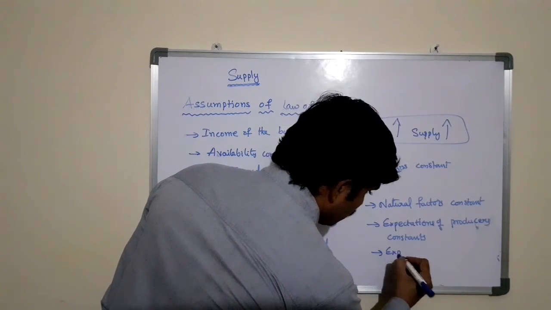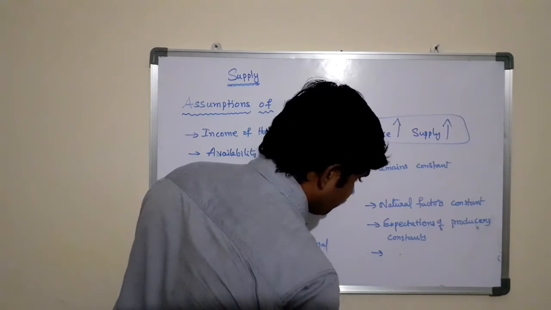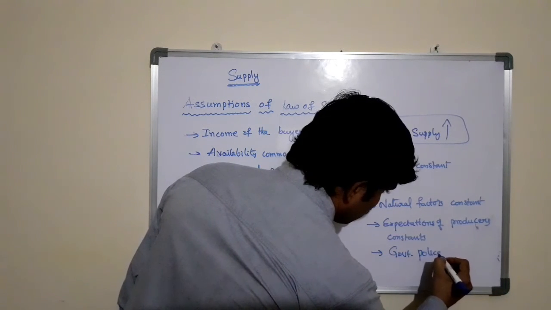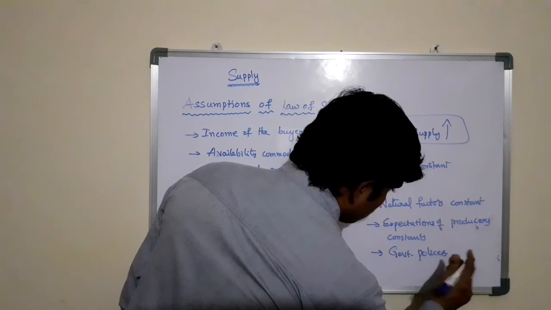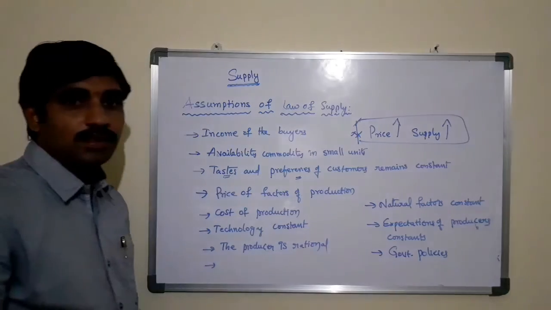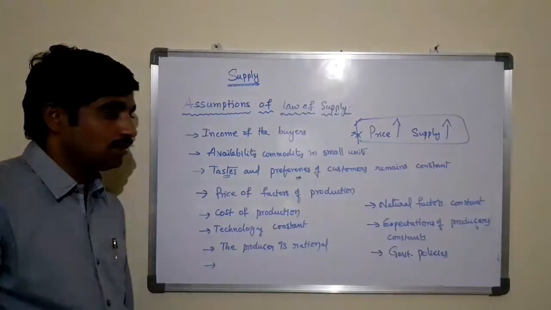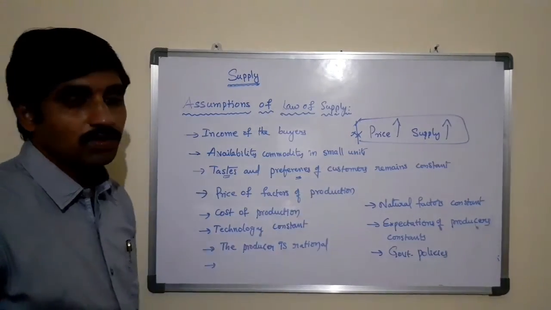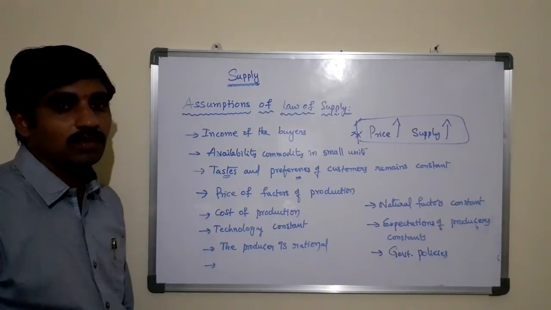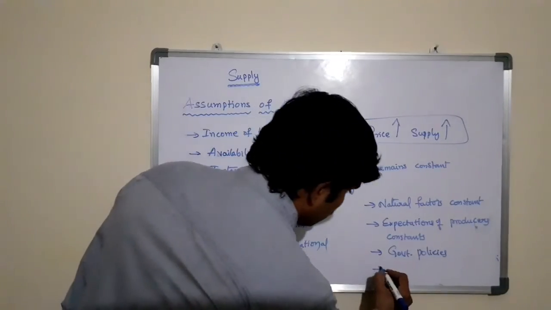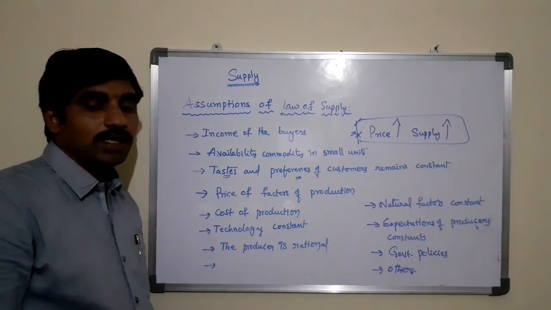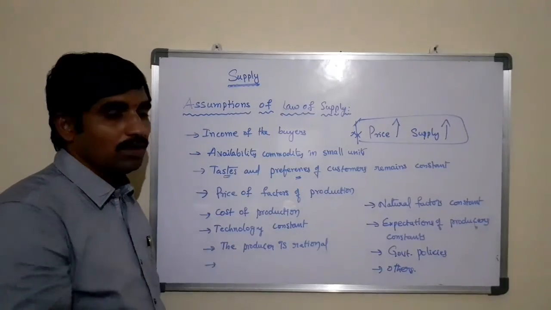And also government policies. Any changes in government policies lead to changes in the supply, where the law of supply does not hold good. So these are the factors, and others, any factor that is directly or indirectly affecting the law of supply.